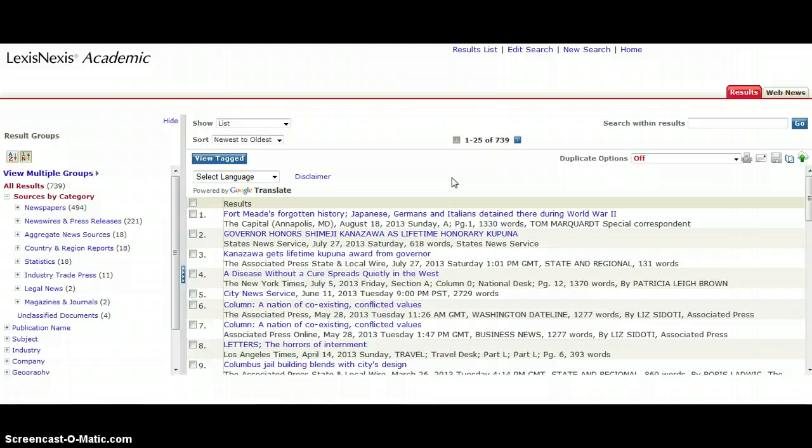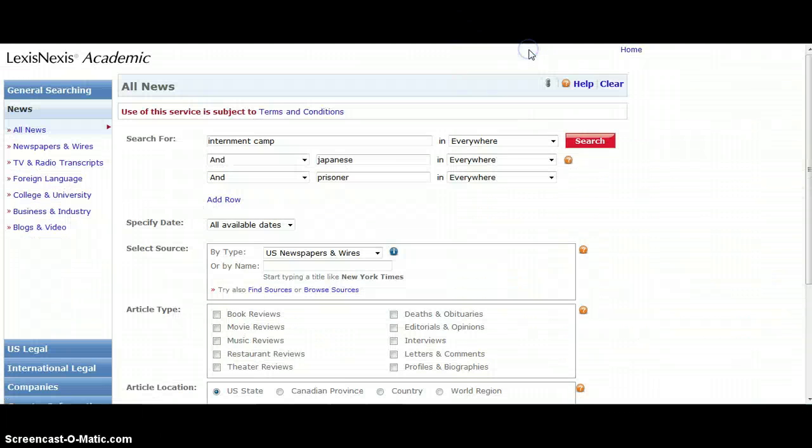I don't necessarily want to look through 739 results to find one article that will be good for me. So here's a very important tip for getting your results down if your search has gotten you a lot of things. Come up here to the top of the page where it says Edit Search. Click on that, and you will go back to your search page with your search strategy in there. Over here, next to the search boxes, you can limit yourself to particular kinds of information. Right now, it says everywhere for all three of these. That means you're searching the full text of every single article in the database.